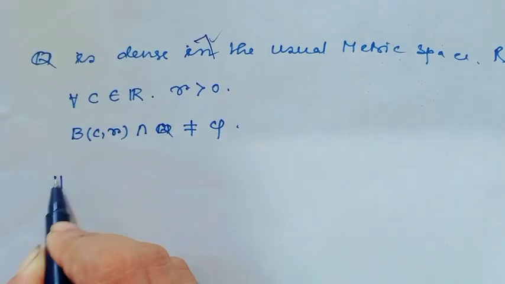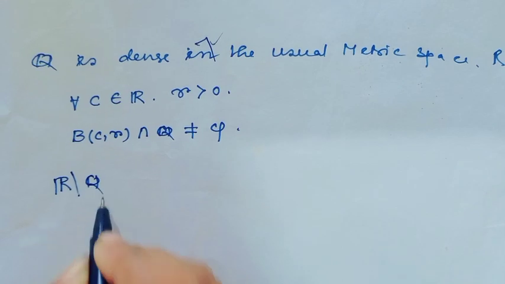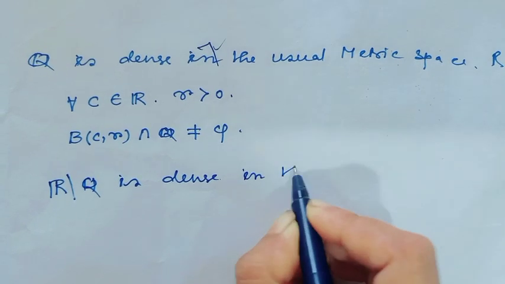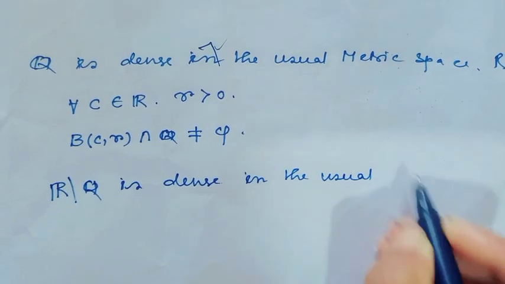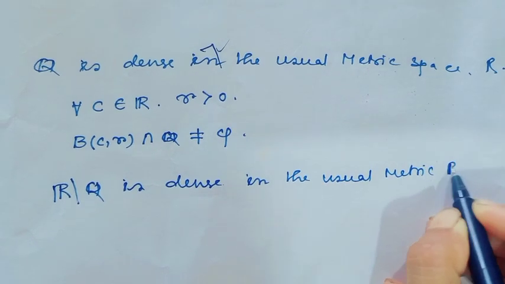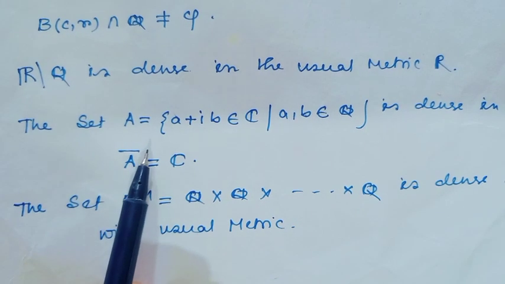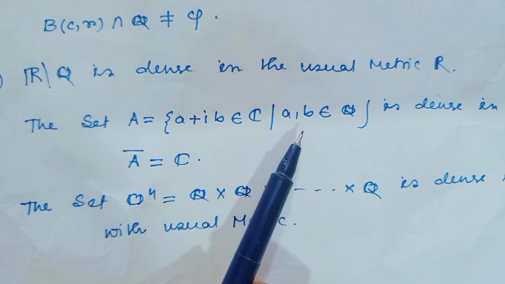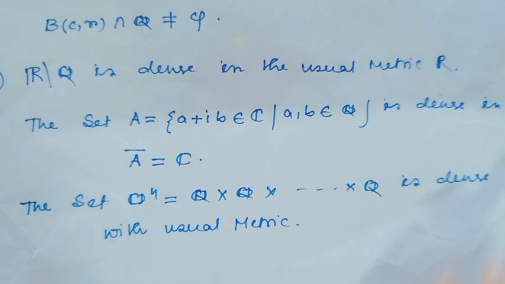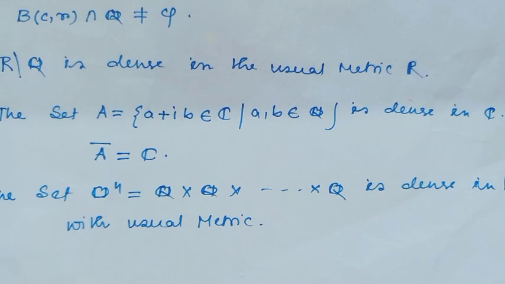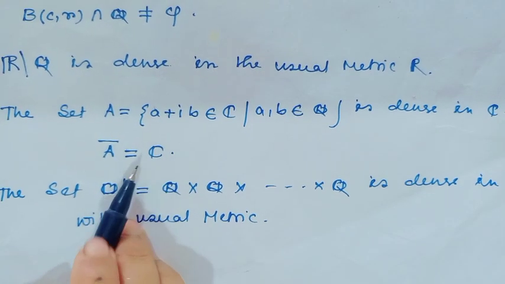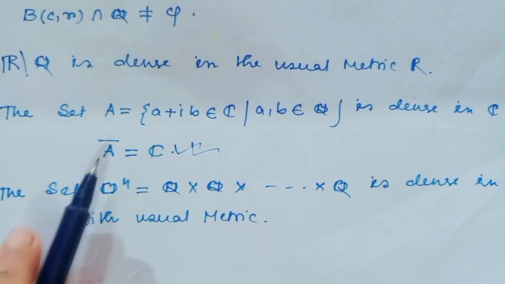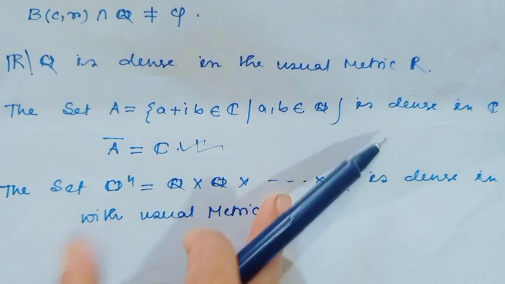Similarly, the irrational numbers R minus Q are dense in the usual metric space R. Third, the set A of a plus ib belonging to the complex numbers such that a, b belong to the rationals is dense in the complex numbers, because here A closure equals the whole set of complex numbers.